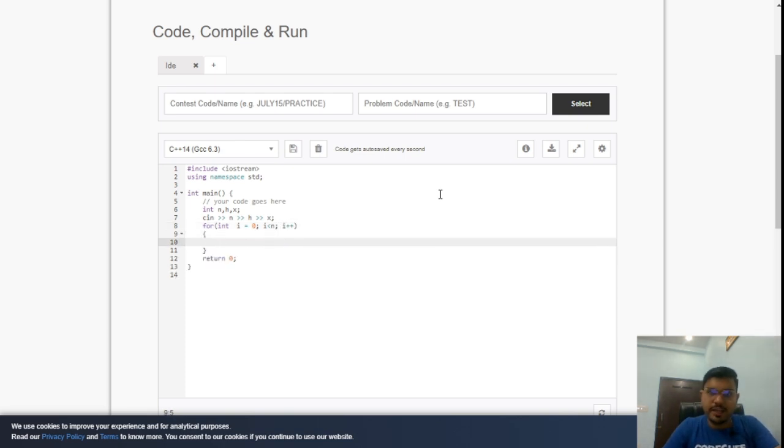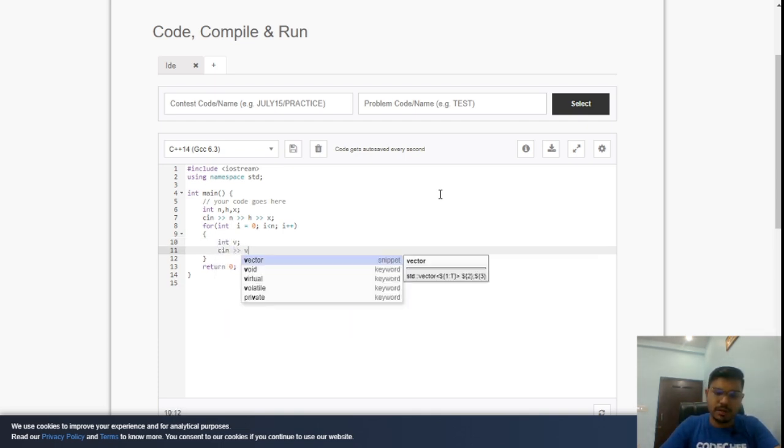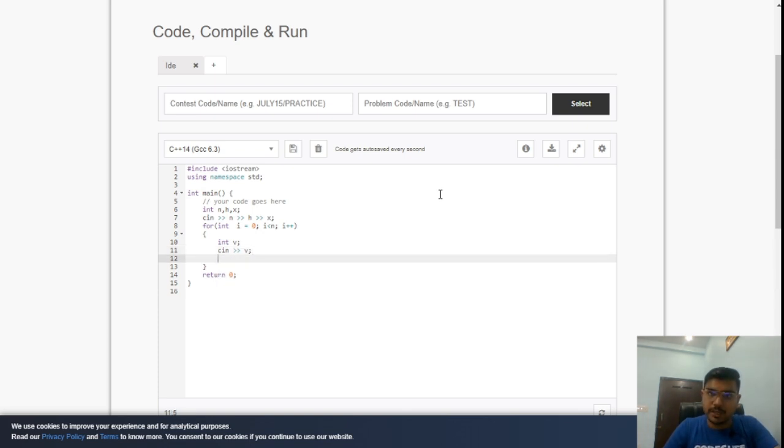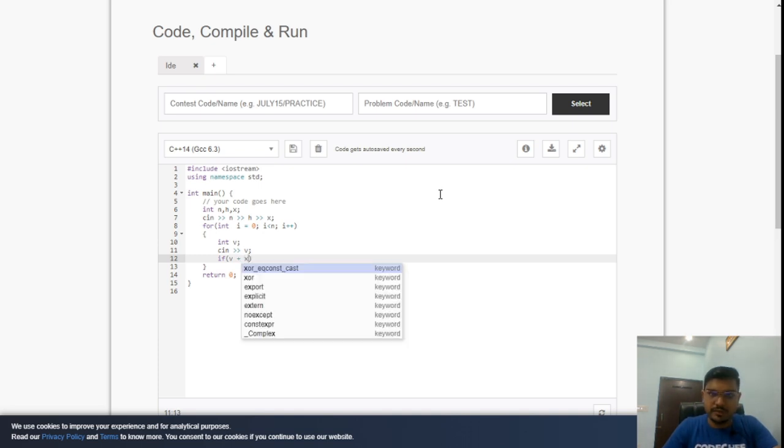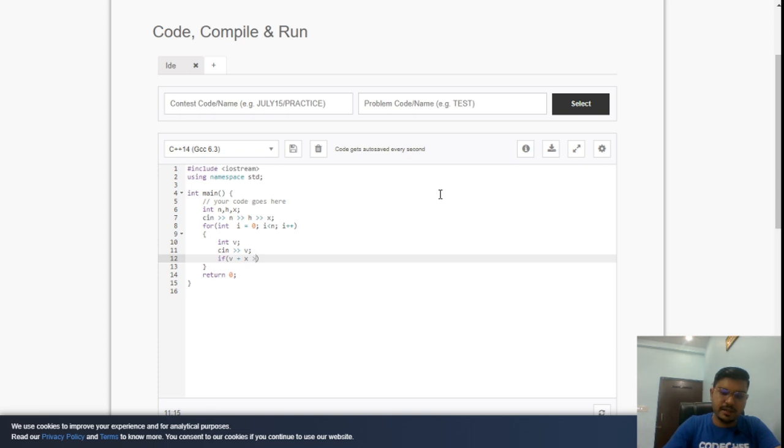For each iteration of the for loop we have been given one time zone, right? So we'll take a value, that is v, and we'll input that. So this is a particular ith time zone. What we need to do, we need to check one simple condition: if this time that we are getting, v plus x, the hours remaining, is greater than or equal to h, that means if this condition holds true, we got our answer and we'll output yes. So if any of these conditions holds true, then the answer must be yes. Otherwise, if none of them holds this condition, the answer would have been no.